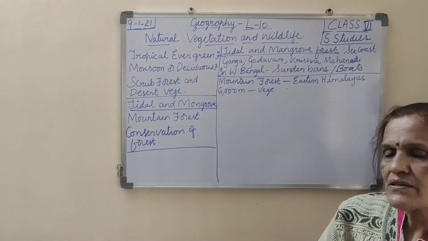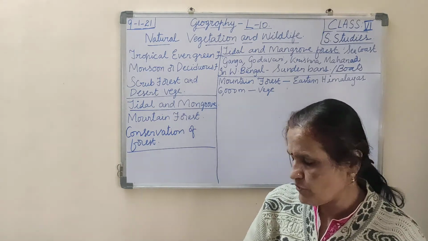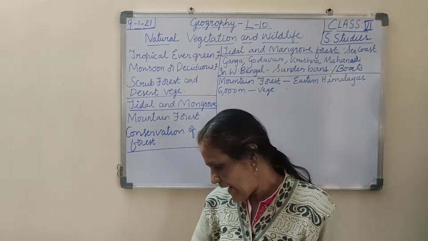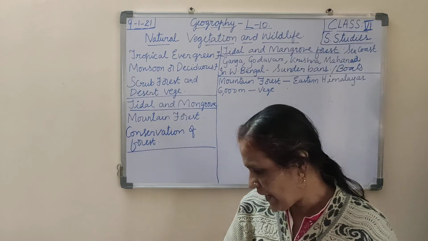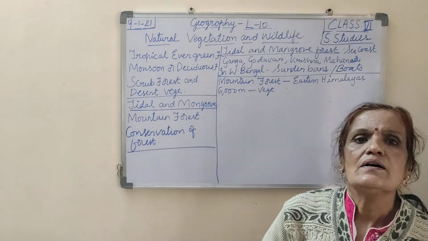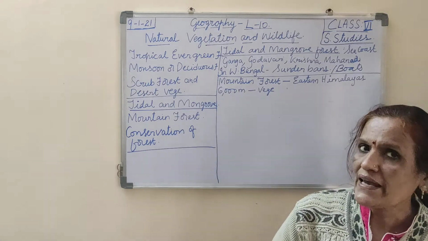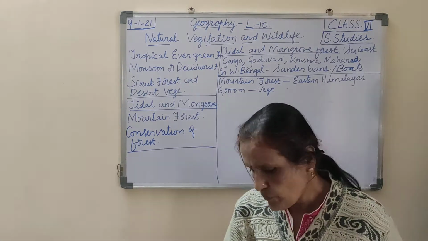In some areas we find a few trees, very hardwood trees. They are oak, cashew nuts, and also spruce, cedar, pine, and bushes and scrubs. These are the few trees which we find in this mountain forest.